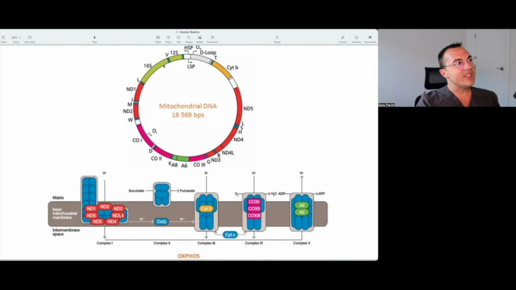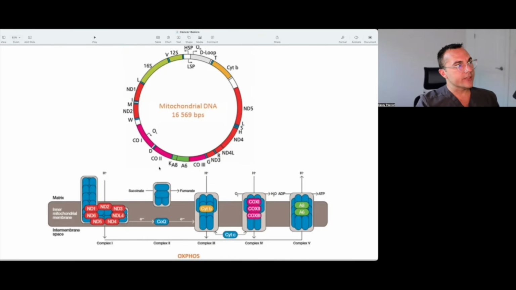The mitochondrial DNA itself is critical because it encodes for OXPHOS proteins. That's what these color-coded annotations are signifying. So here's a pink region. Here's COX-1, 2, and 3. Or cytochrome B, which is this right here. Or this part of complex 1, which is encoded in this red area here.